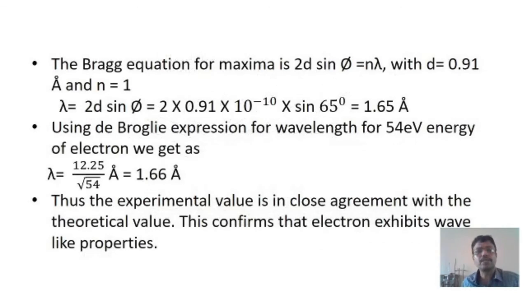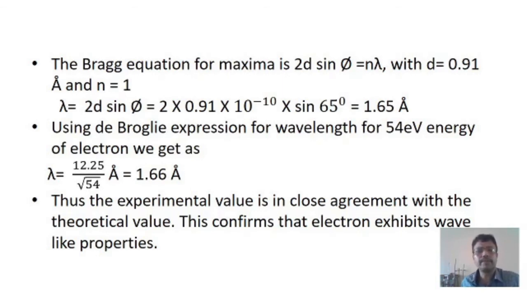If phi is equal to 65 degree, use Bragg's law equation, 2d sine phi equals n lambda. For first order, n equals 1, and the distance between the crystal planes d is equal to 0.91 angstrom. Then lambda equals 2d sine phi. Substitute the values: 2 into 0.91 into 10 power minus 10 into sine 65 degree. The lambda is equal to 1.65 angstrom.